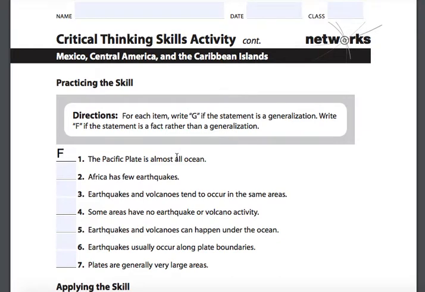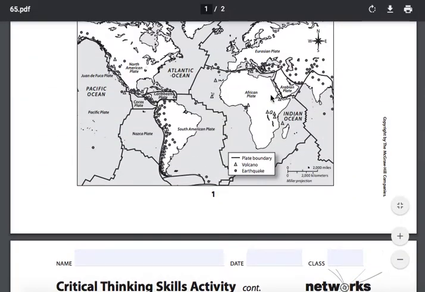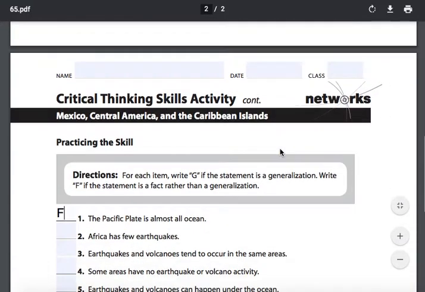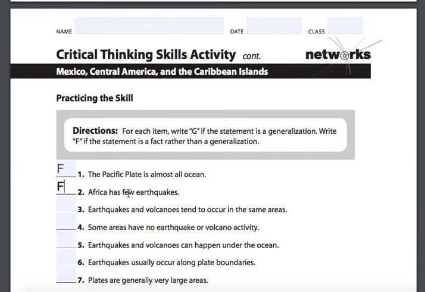Number 2, Africa has few earthquakes. Let's look at our picture again. If you look at Africa and you look at these circular dots from your map key, you can see that there's maybe one on this fault line in the Mediterranean or this northern portion of Africa, so that would also be considered a fact. Has few earthquakes. Even though it's not a specific number, it's still a fact because it's true. There aren't any exceptions to that.